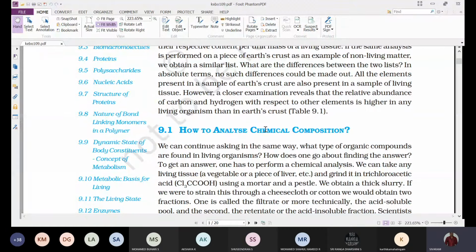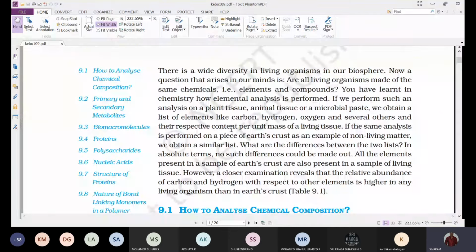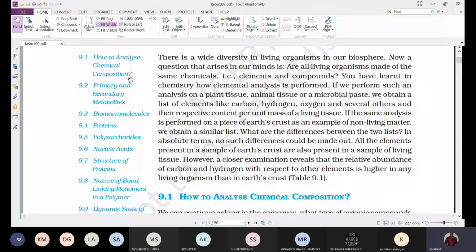So when you analyze, we'll get different chemical substances. Under this chapter, we'll study how to analyze the chemical composition. What is the procedure we have to follow if we want to analyze the chemical composition of living organisms? That we'll study. And next, we'll go with the primary and secondary metabolites. What are primary metabolites, what are secondary metabolites, and what is their importance in the living organism?